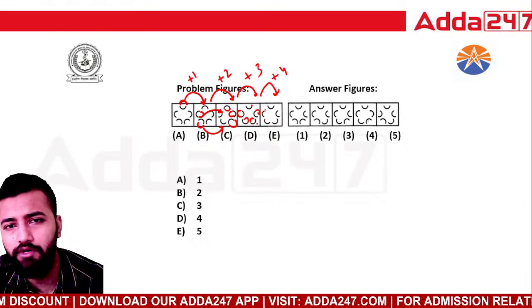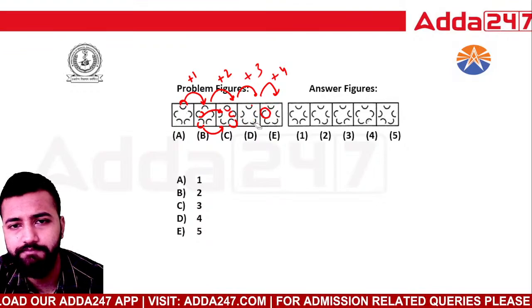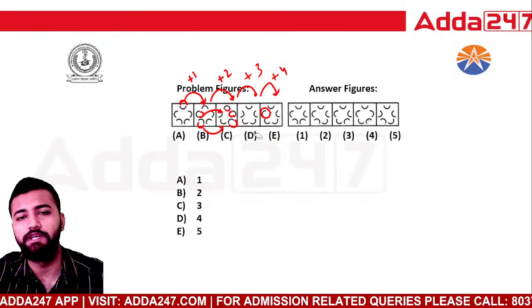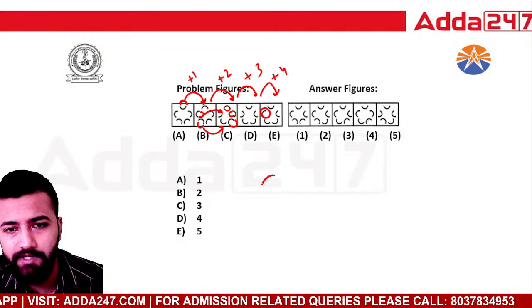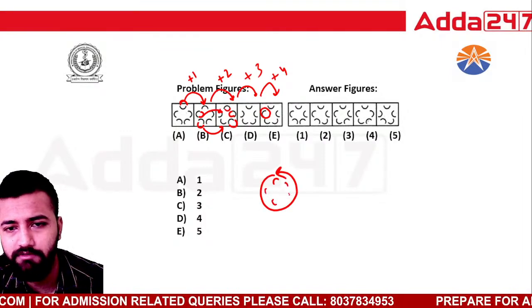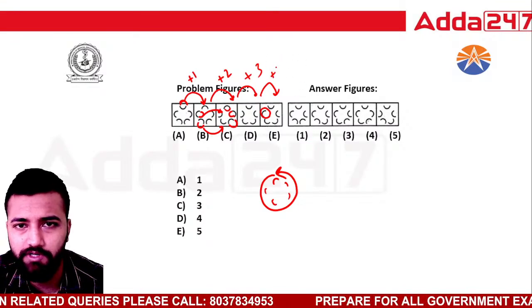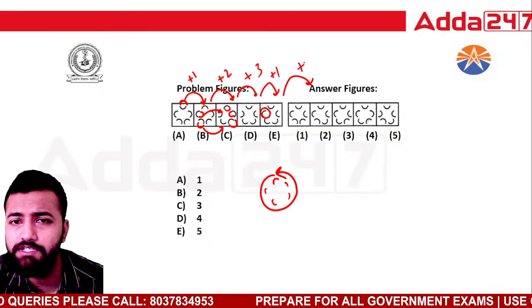But here I can see that only one has shifted. This particular element has been changed. So that means once you have completed the whole circle of shifting the particular shapes, then you have to follow the same sequence again. So here also it is going on +1. Then what will be next? Next will be +2.